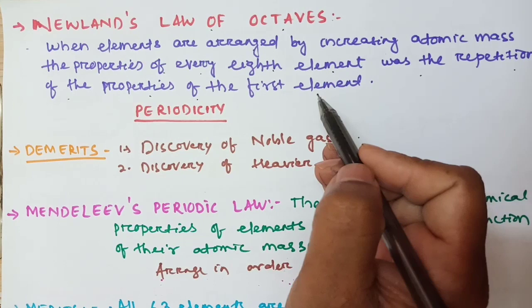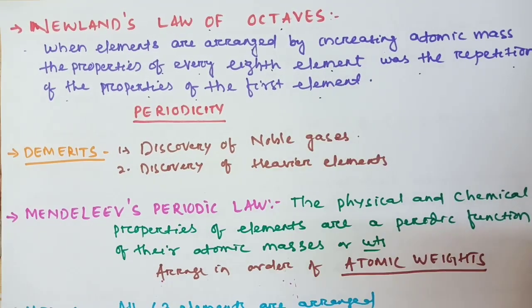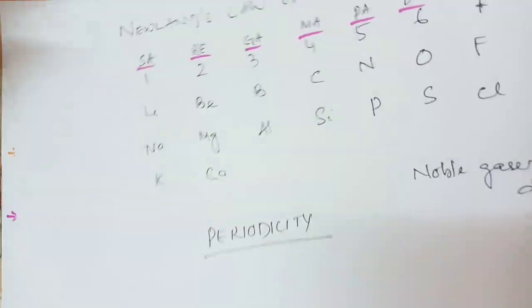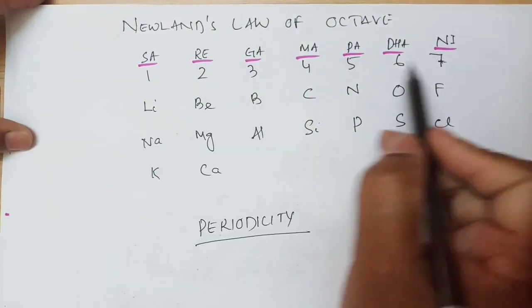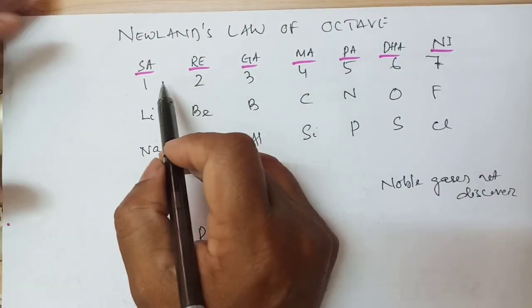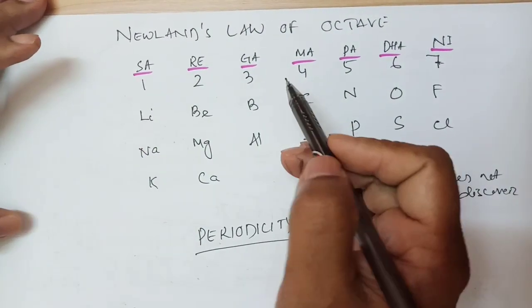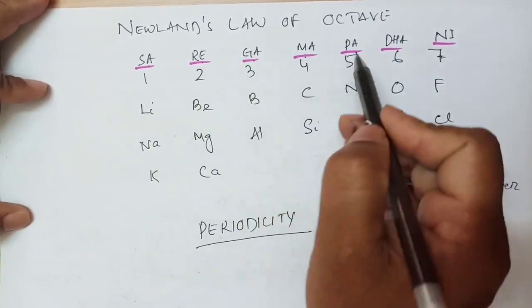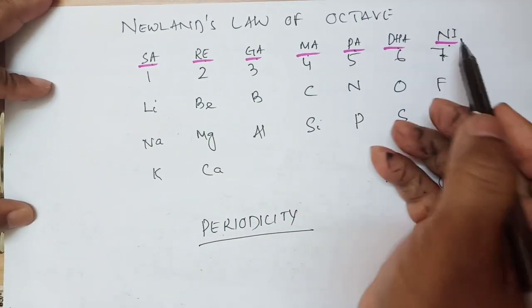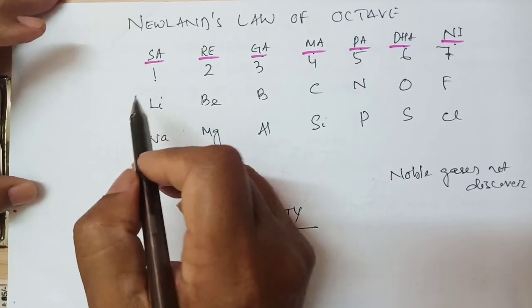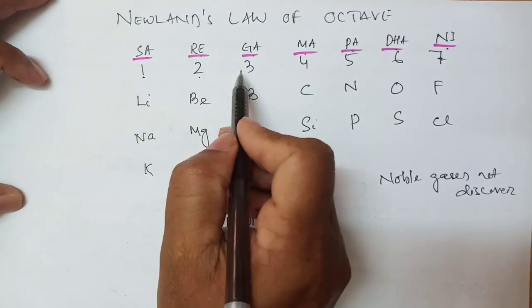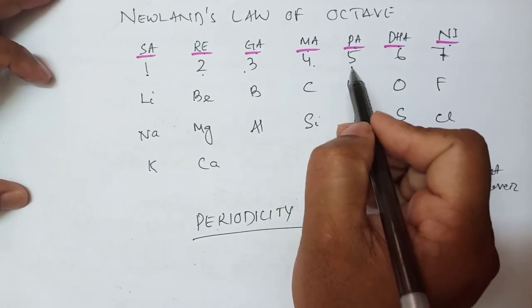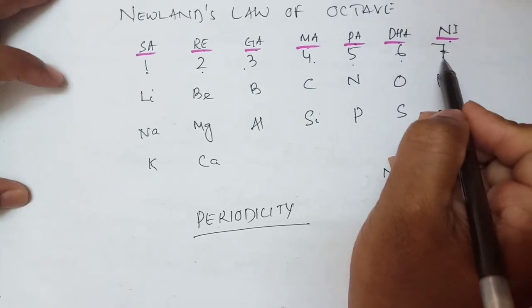Actually, what happened? When he arranged the elements, seven like this, like the music: sa re ga ma pa dha ni. Again, sa is coming. So he arranged 1, 2, 3, 4, 5, 6, 7.